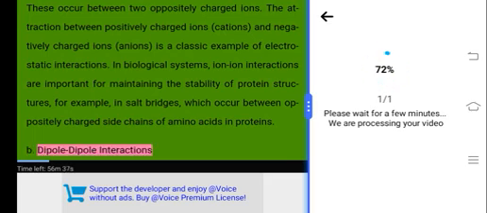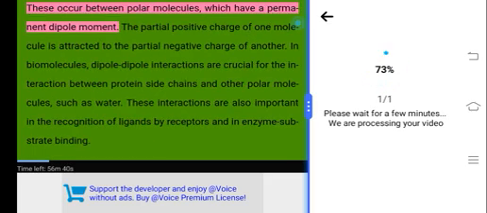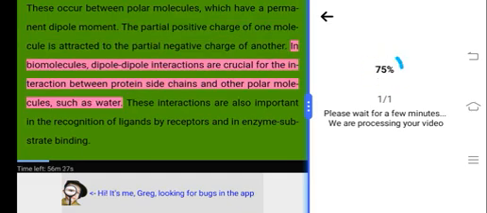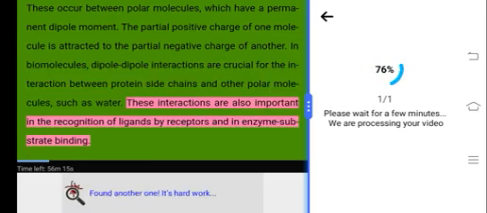B. Dipole-dipole interactions. These occur between polar molecules, which have a permanent dipole moment. The partial positive charge of one molecule is attracted to the partial negative charge of another. In biomolecules, dipole-dipole interactions are crucial for the interaction between protein side chains and other polar molecules, such as water. These interactions are also important in the recognition of ligands by receptors and in enzyme-substrate binding.